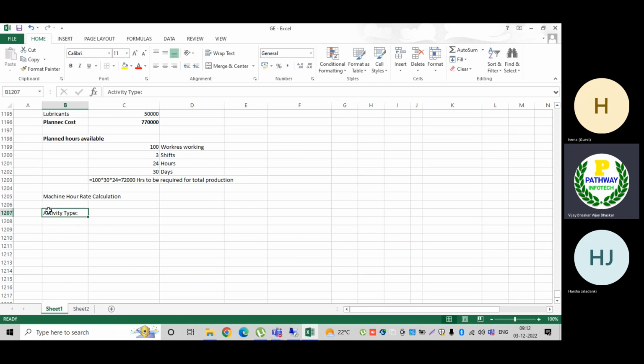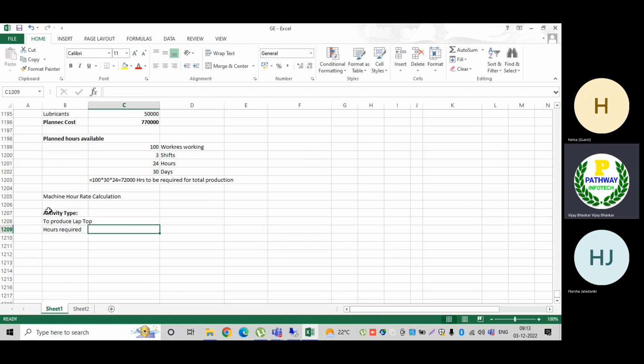Now what are the activity types involved to produce a laptop? To produce one laptop, I would require hours.